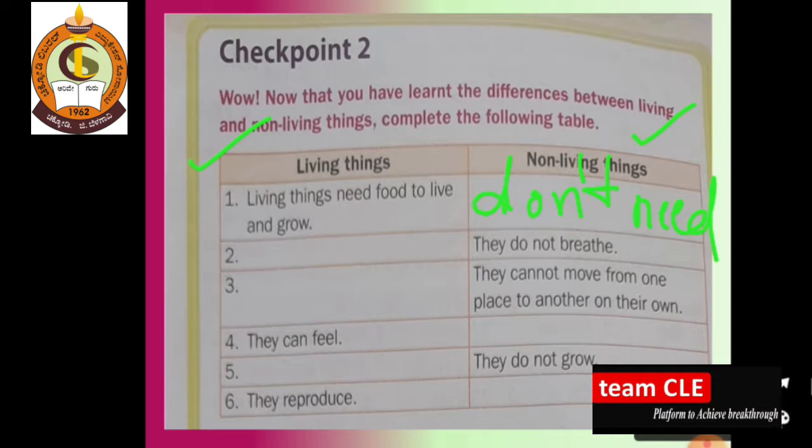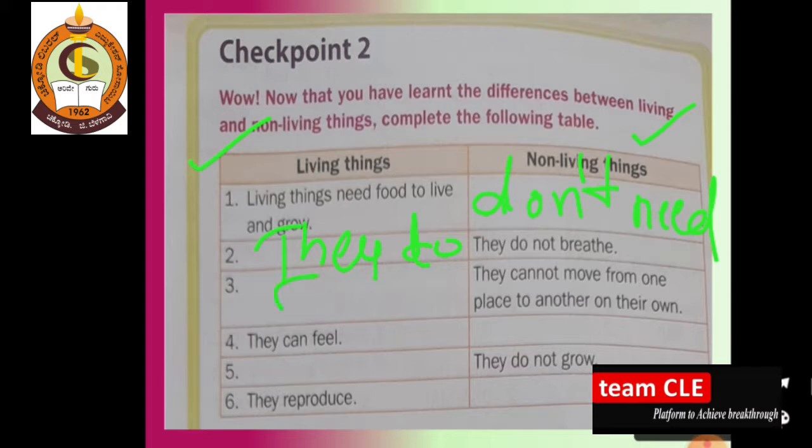Non-living things do not breathe, but living things do breathe. Next, they cannot move from one place to another on their own, meaning you have to push non-living things to move them from one place to another. Can living things move?